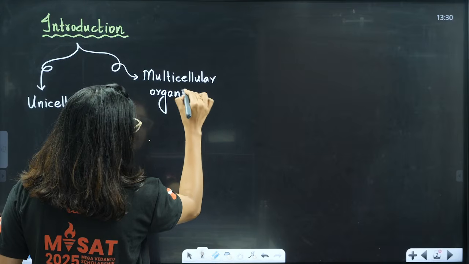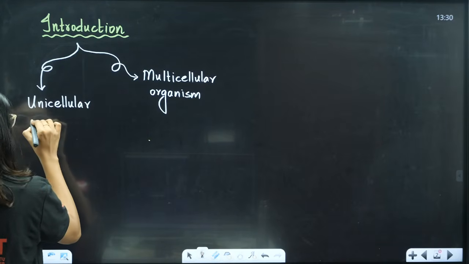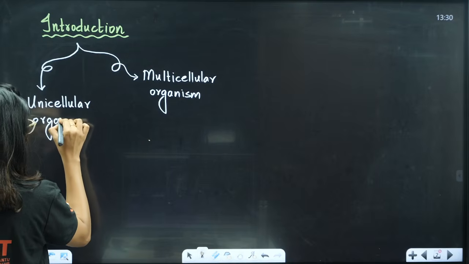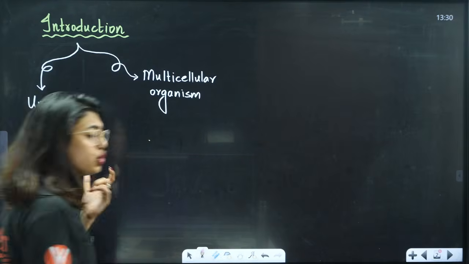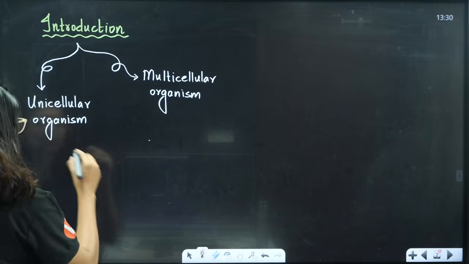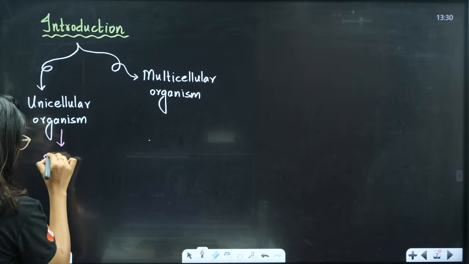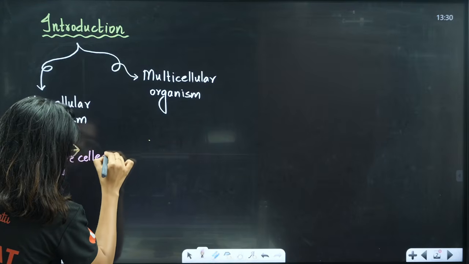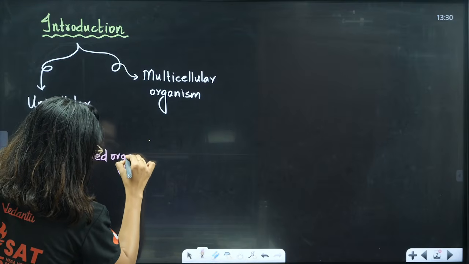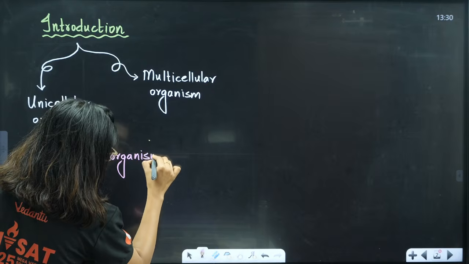In unicellular and multicellular organisms, the main important thing, students, is this: unicellular means a single celled organism. Uni means single, so it is a single celled organism.